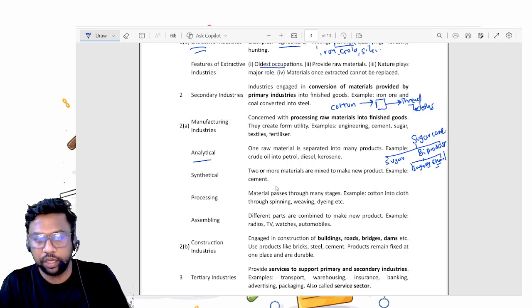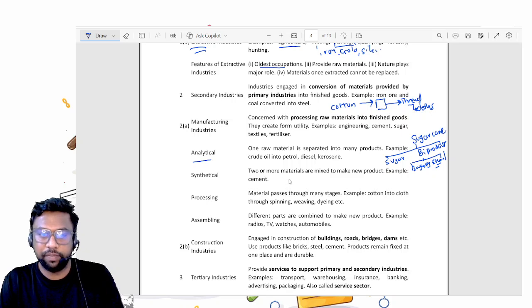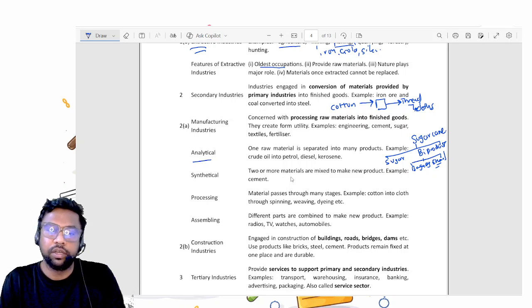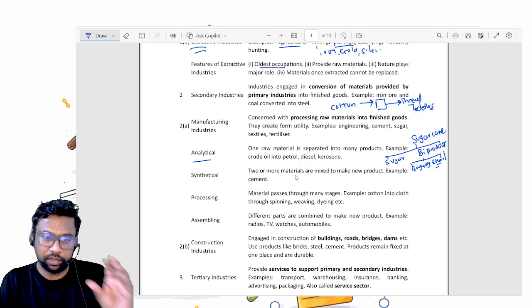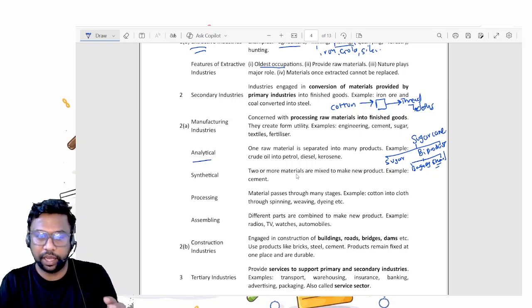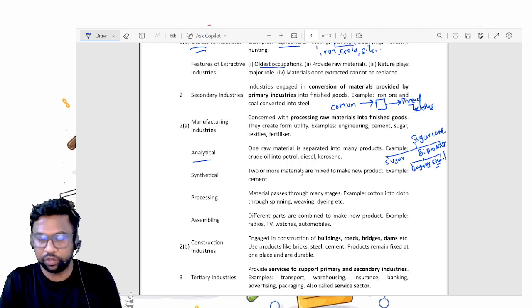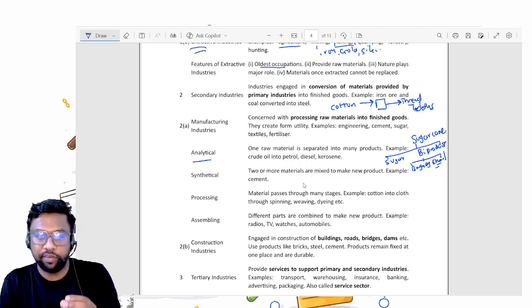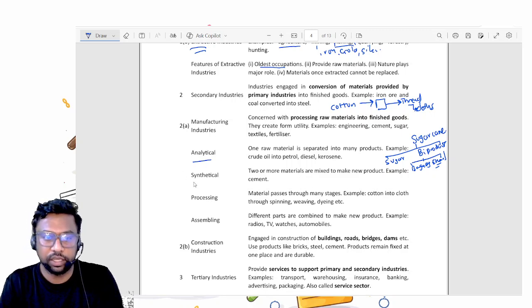Then synthetical: two or more materials are mixed to make one new product. Example: cement. So there will be chemicals. How is cement made? There is one raw material, then there are chemicals like your limestone and all. So two, three things I will mix and I will make one product. That is called synthetical.